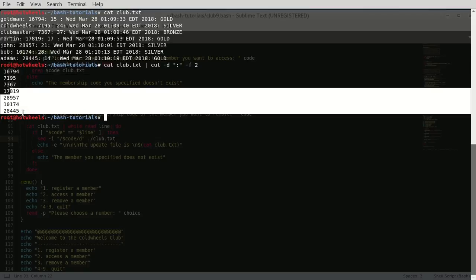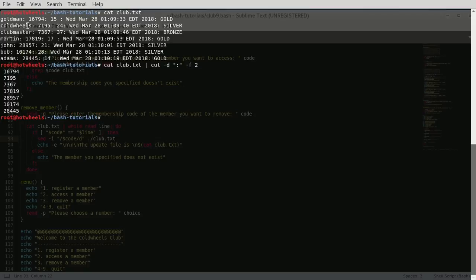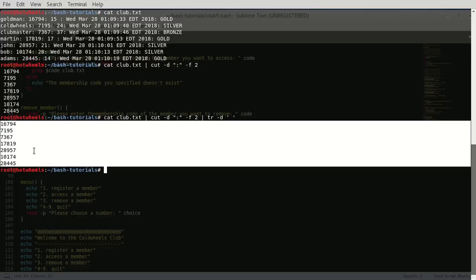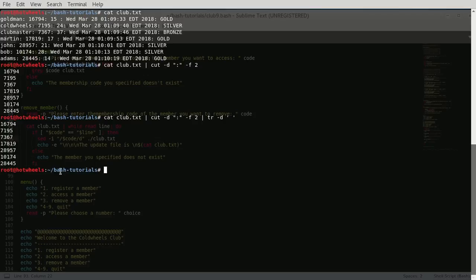Now, we get all the codes just as expected, but why do we get a space? This is because the field itself contained the space. So this contained the space here, and this contained the space. So it always prints with a preceding space because the field did contain the space. And to remove that space, we use the tr -d and tell it to remove the space, which means remove the space character. And here we only get the code that we want.